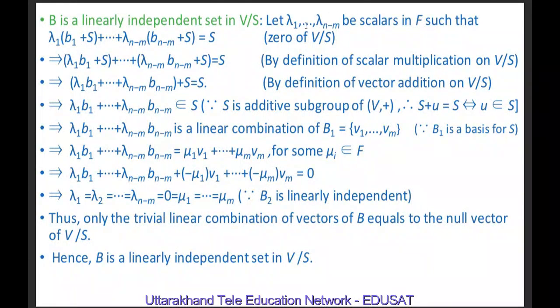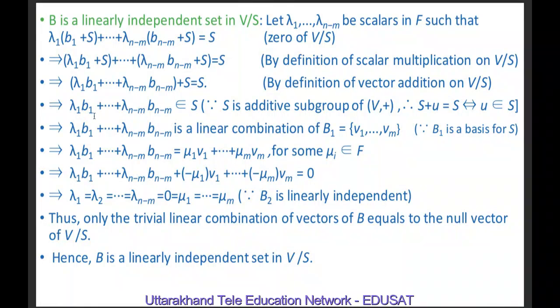Let lambda 1, lambda 2, ..., lambda n minus 1 be scalars in F such that lambda 1 into b1 plus S plus ... plus lambda n minus 1 into bn minus 1 plus S is equal to S. Here S is the zero vector of the quotient space V by S. This is equal to lambda 1 b1 plus S plus ... plus lambda n minus 1 bn minus 1 plus S, by definition of scalar multiplication on V by S, and this is equal to lambda 1 b1 plus ... plus lambda n minus 1 bn minus 1 plus S equal to S. This step is by definition of vector addition on V by S.